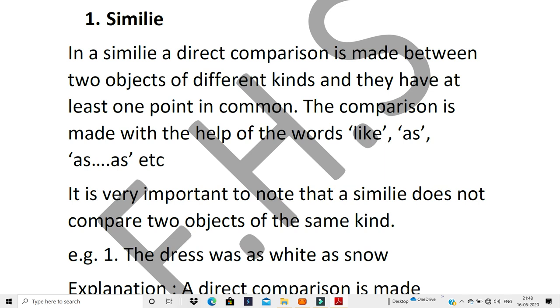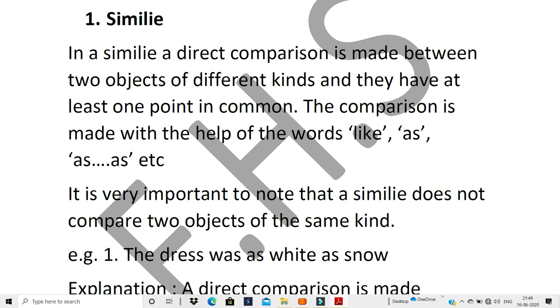So, first point, when you're making a comparison in a simile, it is between two things of different kinds. The second point is there should be something common between them. And the third and most important point is that for it to be a simile, the words as... as, or like have to be used to make the comparison.